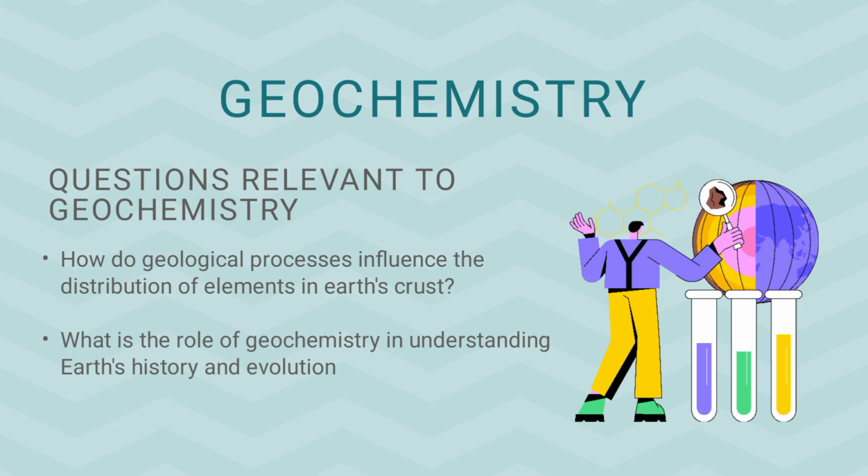First one is, how do geological processes influence the distribution of elements in Earth's crust? You all know that there are some geological processes like volcanic eruptions, earthquakes, the movement of the tectonic plates, floods. These all may contribute to the change in the composition or the distribution of elements within the Earth's crust.